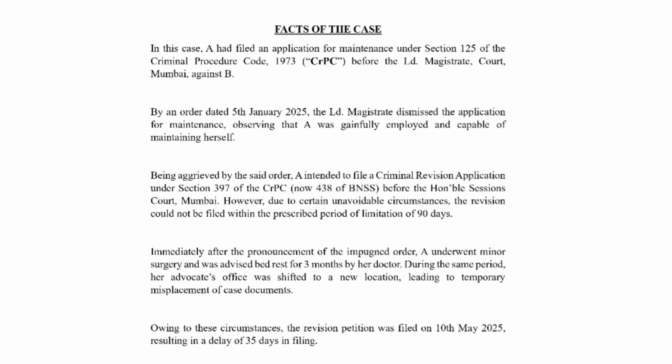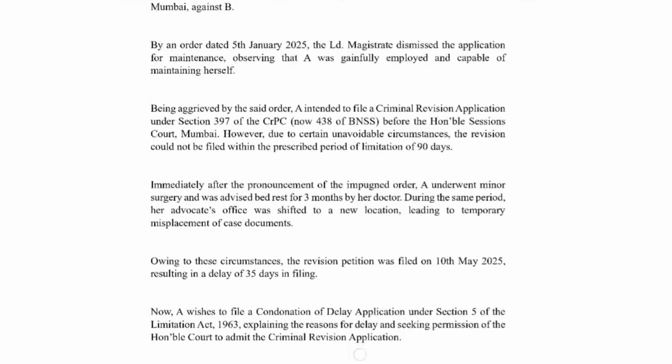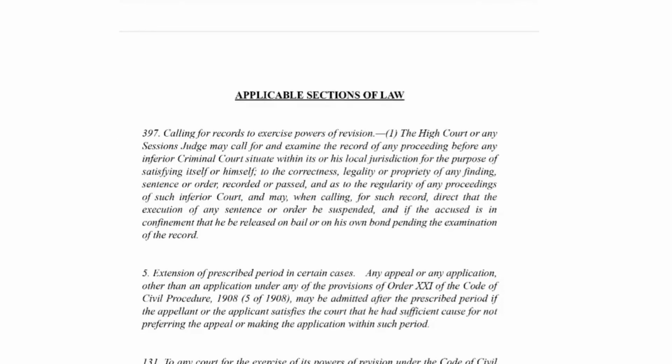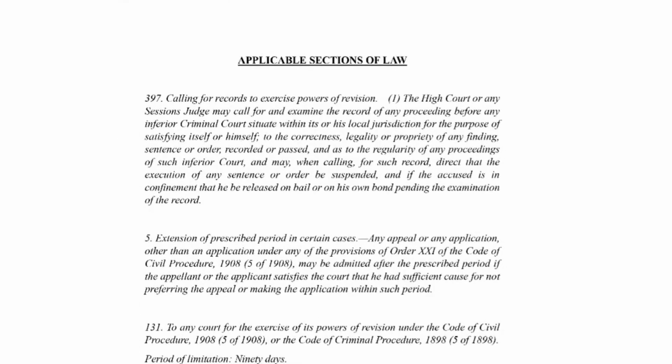So because the application is filed 35 days after the limitation period, we need to first file a condonation of delay application asking the court to allow us to file the criminal revision application and condone the delay of 35 days. Okay, so to do this, we need to see certain relevant sections that are applicable in our case.